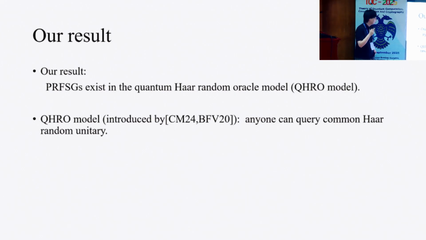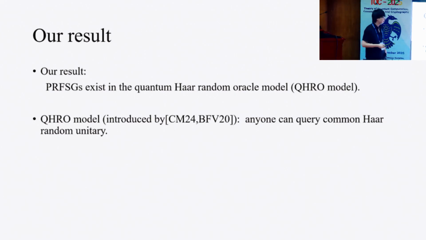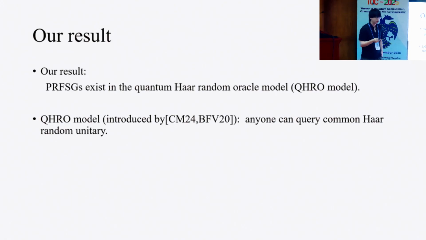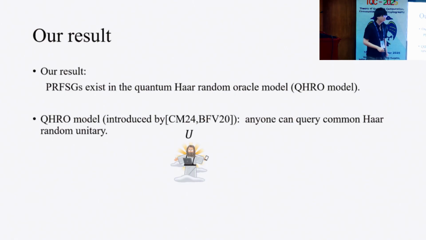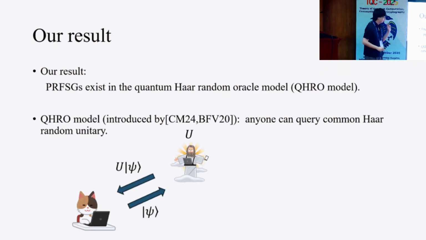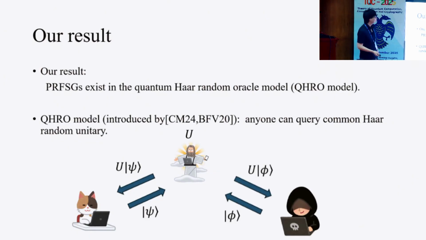In this model, anyone can use the common Haar random unitary as a public resource. Namely, there is a trusted third party who can evaluate a Haar random unitary U, and honest parties can query the Haar random unitary U, and any adversary can also query this Haar random unitary.